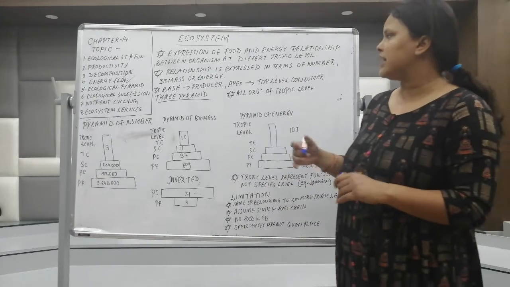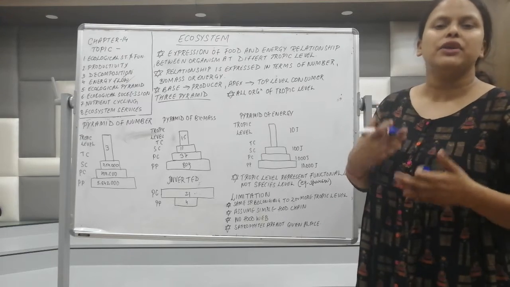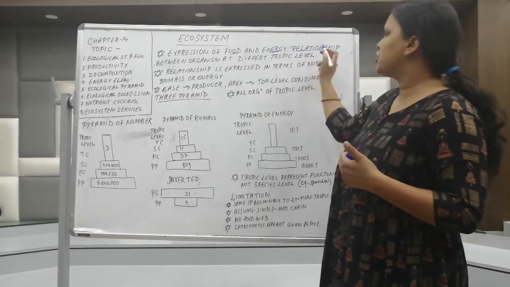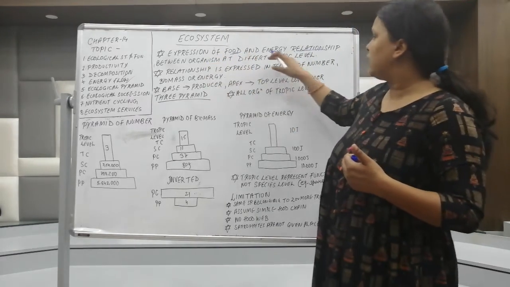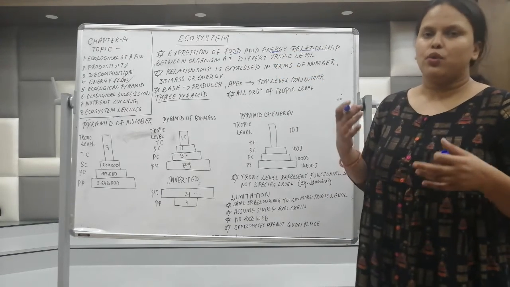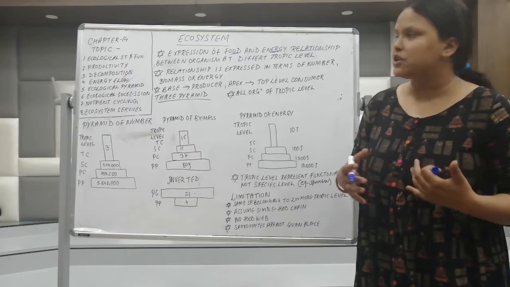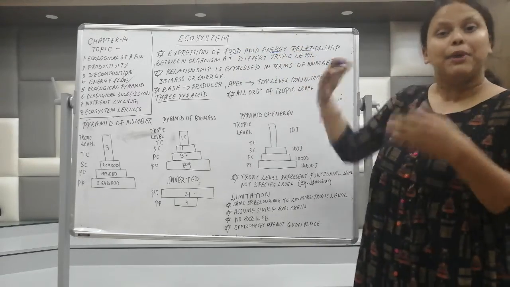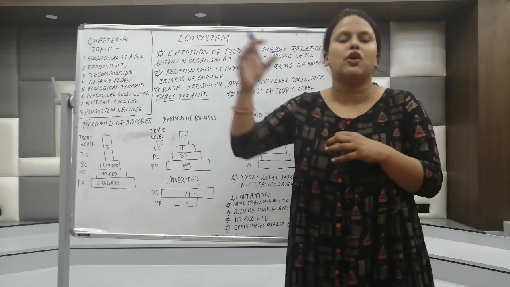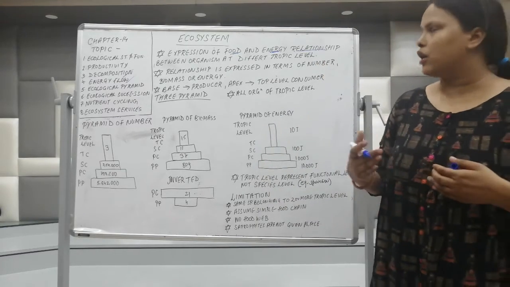So we'll start the topic by asking what is an ecological pyramid, or what is the definition of the ecological pyramid. The expression of food and energy relationship between organisms at different trophic levels is called a pyramid or ecological pyramid. So in an ecological pyramid, we are expressing the relationship, the food and energy relationship among the organisms. How they are related is what we are going to represent in our ecological pyramid.